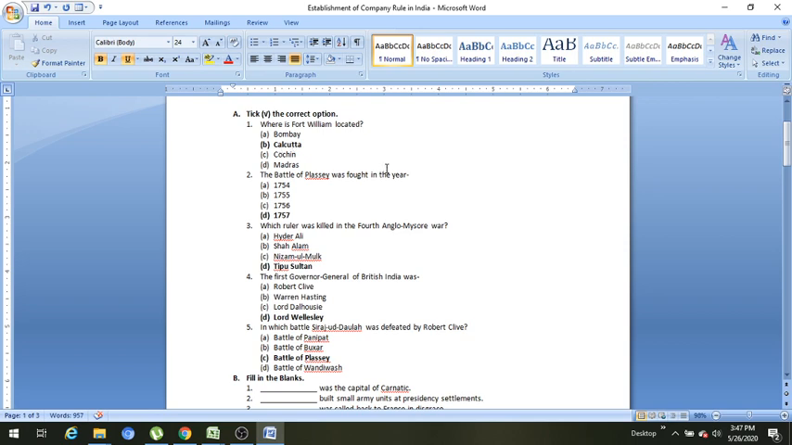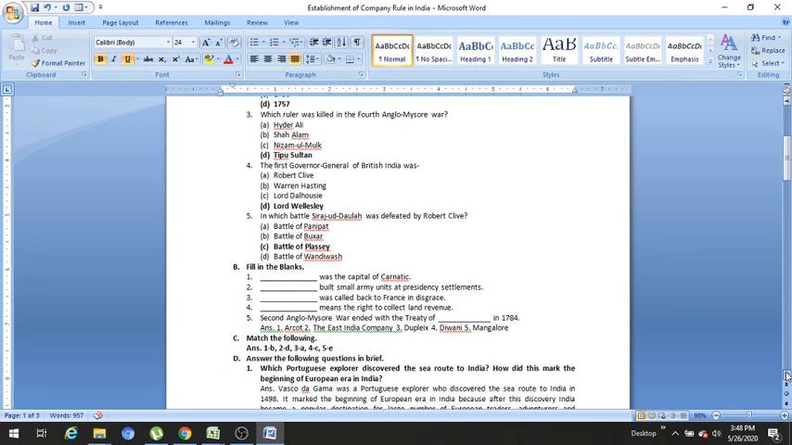The Battle of Plassey was fought in which year? 1757. Which ruler was killed in the 4th Anglo-Mysore War? In the 4th Anglo-Mysore War, Tipu Sultan, who is also known as the Tiger of Mysore state, lost his life in the 4th Anglo-Mysore War that was fought in 1799.